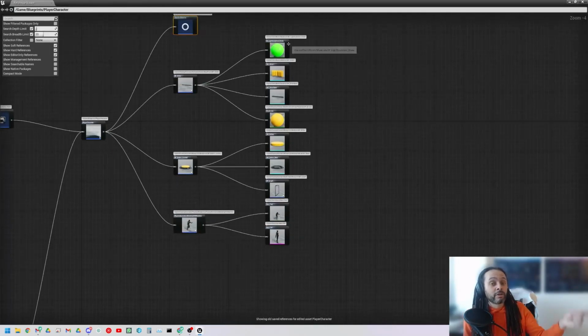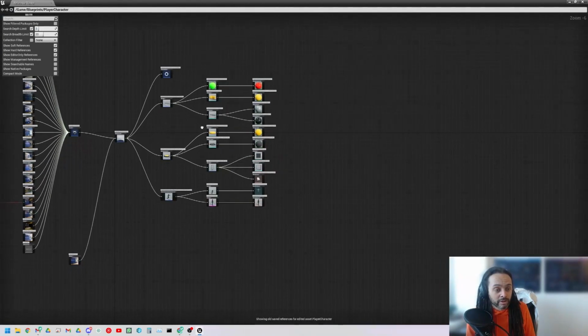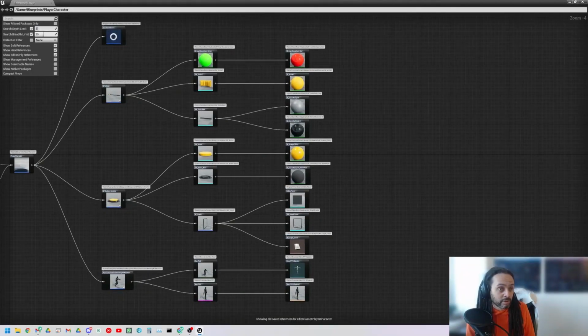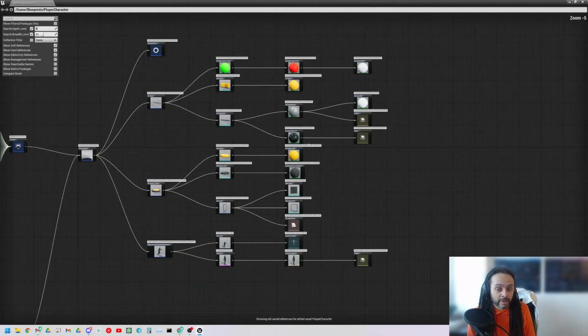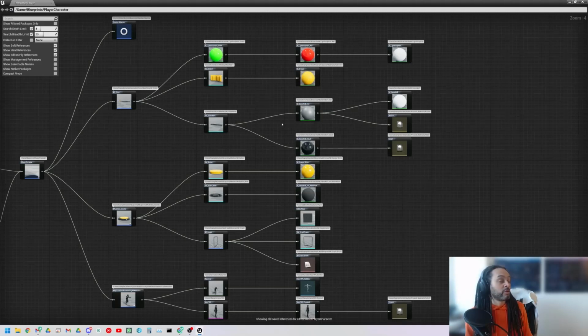So now they have to load all of these things into memory. And if we increase this, we'll quickly see how this can get out of control. Everything to the right of the character, when we cast to the character, is going to be loaded. So 3 layers deep, 4 layers deep, etc. What you can end up with is a massive amount of memory being loaded just because you cast to a specific blueprint.